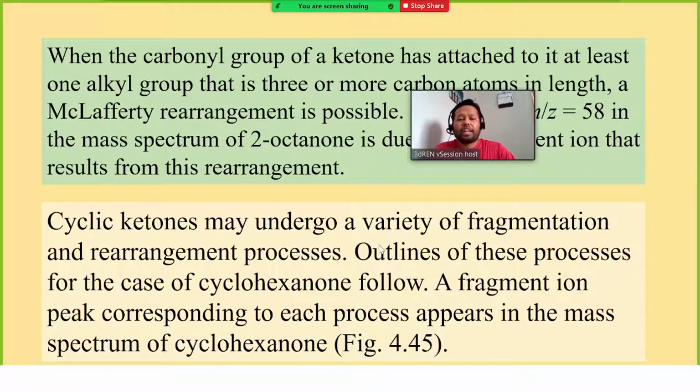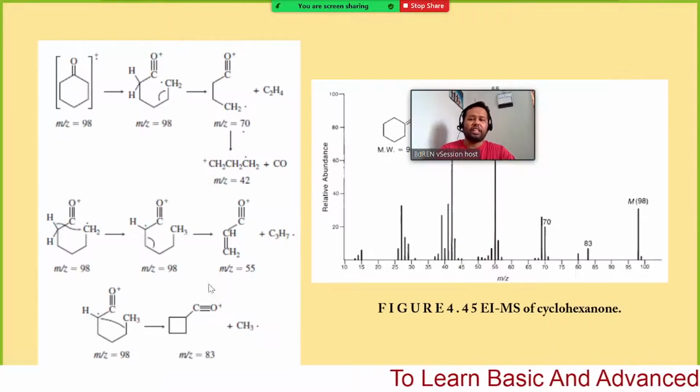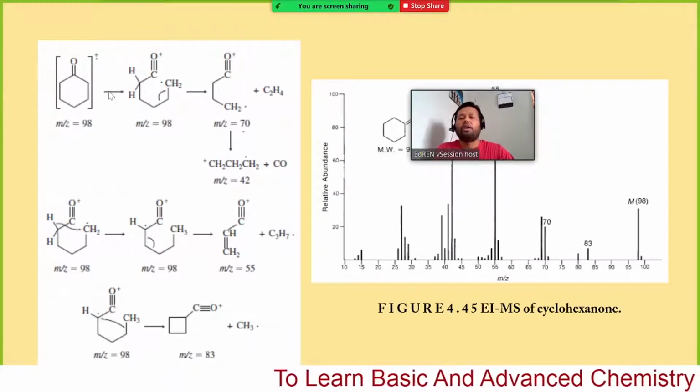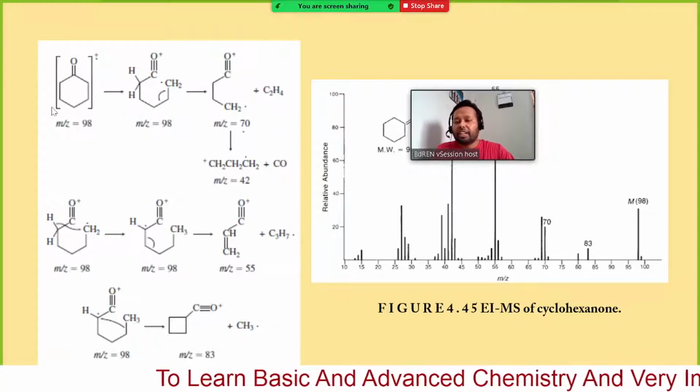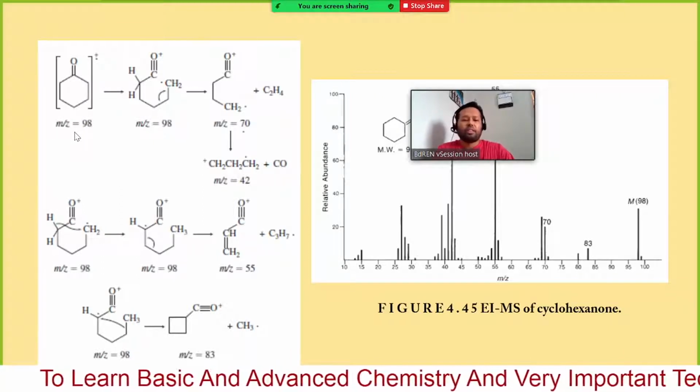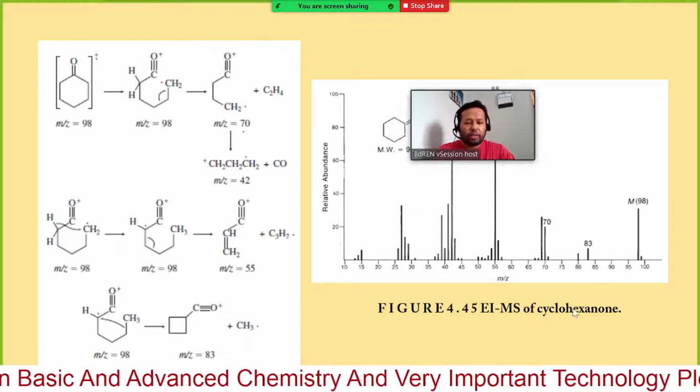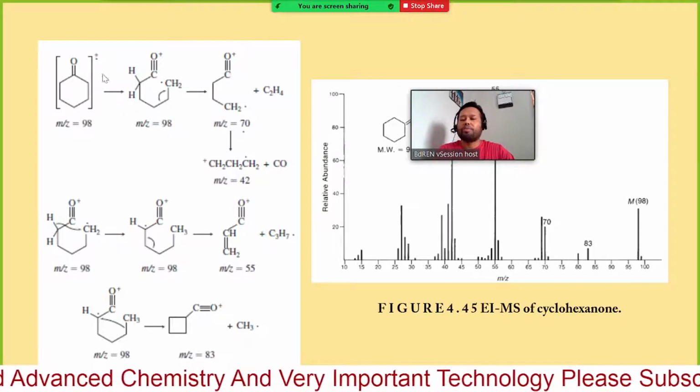Cyclic ketones may undergo a variety of fragmentation and rearrangement processes. Outlines of these processes for the case of cyclohexanone follow. A fragment ion peak corresponding to each process appears in the mass spectrum. Let's see how the fragmentation or rearrangement can happen. Here this is the parent ion, that means we are showing cyclohexanone. This is the molecule.